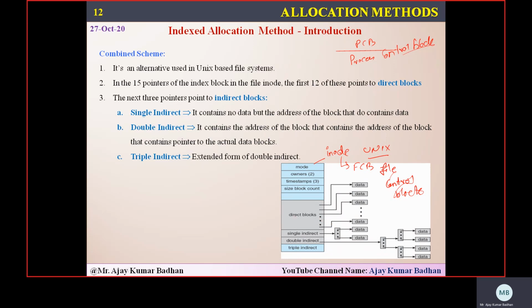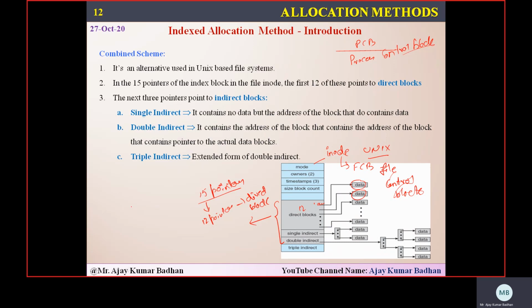Okay, and if you look at this particular block, what it's saying is this particular file control block will consist of information related to the files, and within this we have pointers. Let us suppose we have 15 pointers here. Among these 15 pointers, the first 12 pointers represent direct blocks. What do you mean by direct block? These 12 pointers will consist of addresses where you can directly store the data.